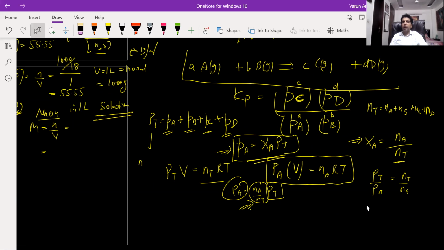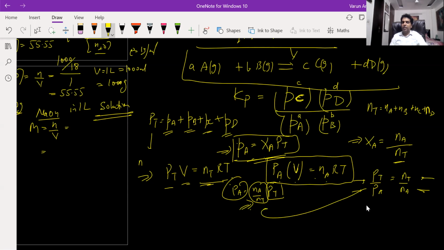So this is the formula. How did I get this formula? First I'm writing the ideal gas equation. The total pressure into the volume of the container will be the total number of moles into RT. Let the volume of the container be V. Now if I talk about the pressure of A into the volume of the container, which will be the same, that is the number of moles of A into RT. So I'm dividing these two equations. I'll be getting PT upon PA is NT upon NA. So from here I can write it like this. And this is nothing but PA is equal to the mole fraction of A into the total pressure.